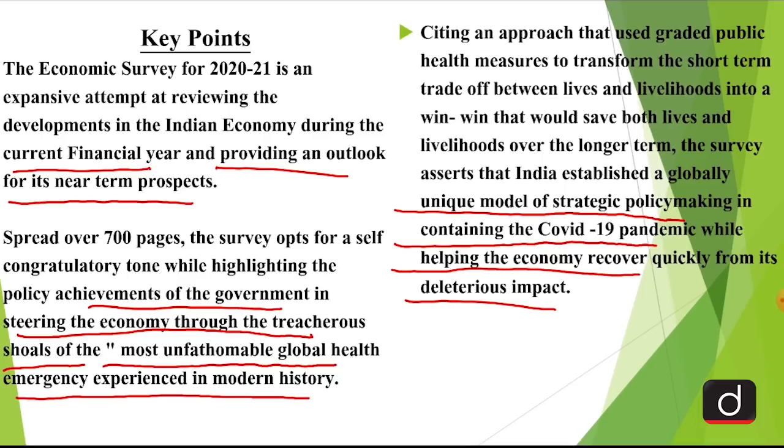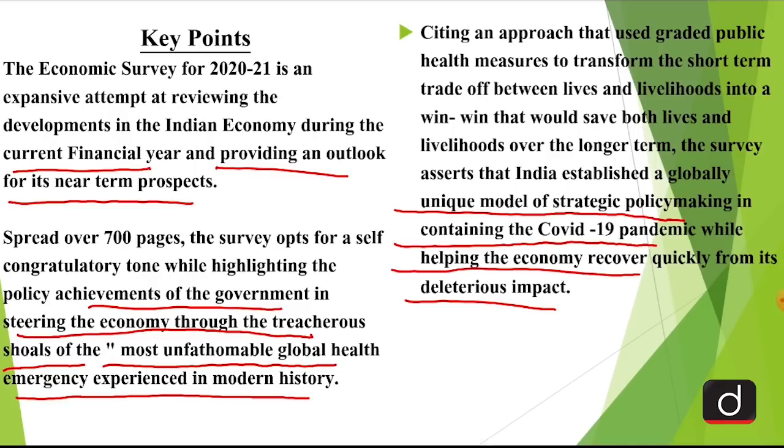Now, if we speak about the economic survey, it presents how India has established a very unique model of strategic policy making, how to handle the economy during such tough times. Also, the survey speaks of how the economy has started to recover, though it hasn't recovered completely. But yes, looking at the present figures, we can definitely say that the economy once again is going back on track.